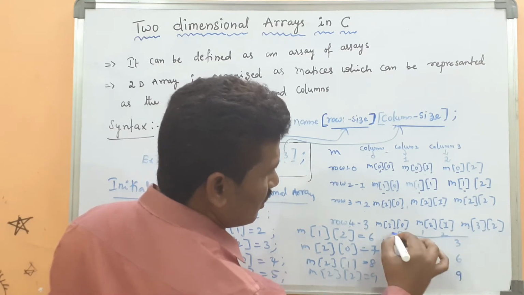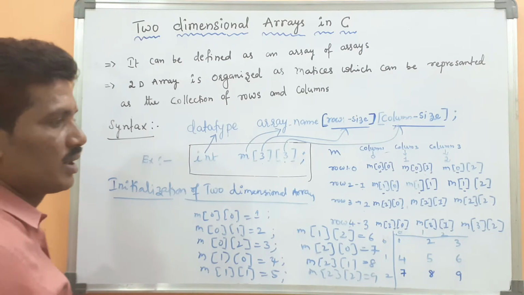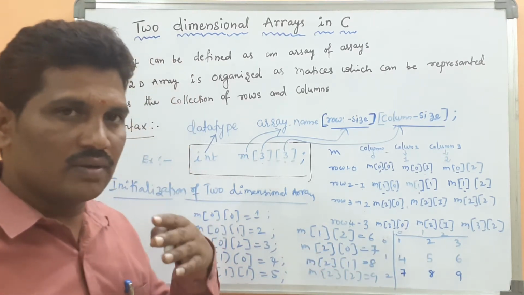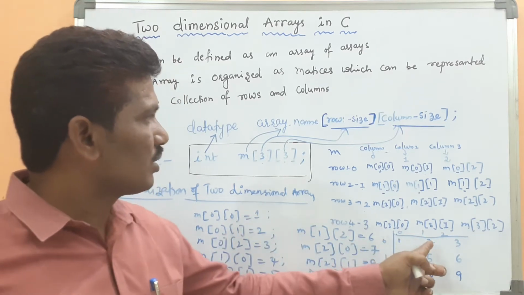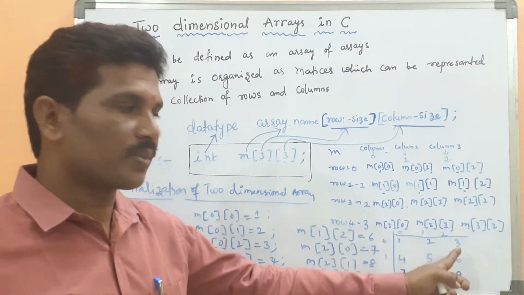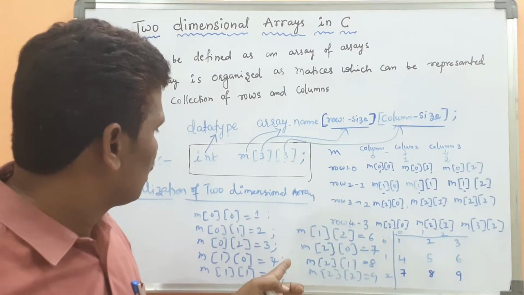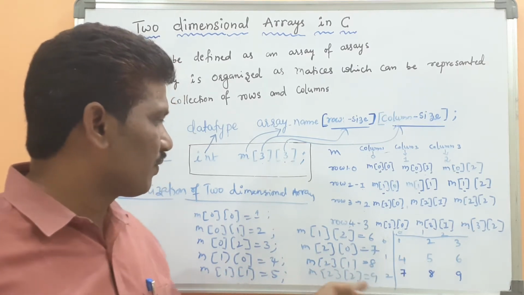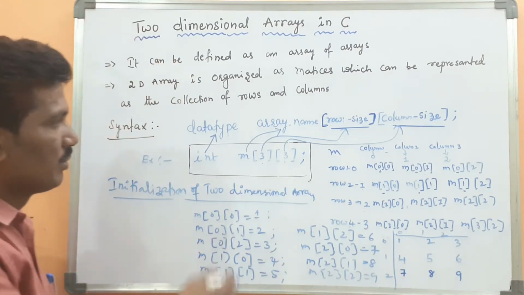How can this data be represented in the form of a matrix? Whenever you initialize the first value at 0, 0, then 0, 1, then 0, 2, then 1, 0, 4, 1, 1, 5, like that the data can be placed in the two-dimensional array as per the syntax.